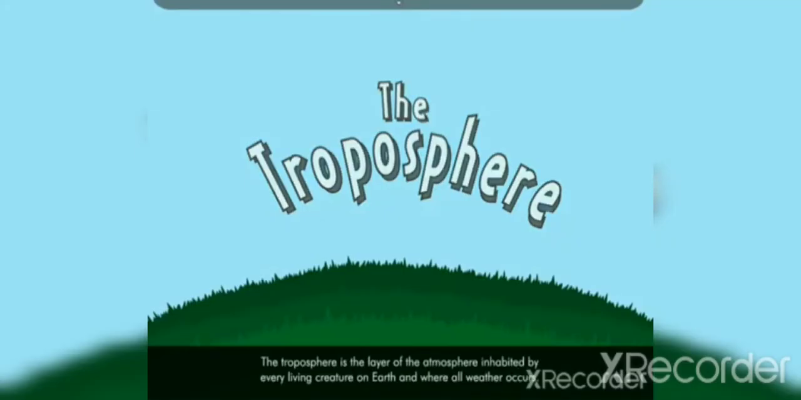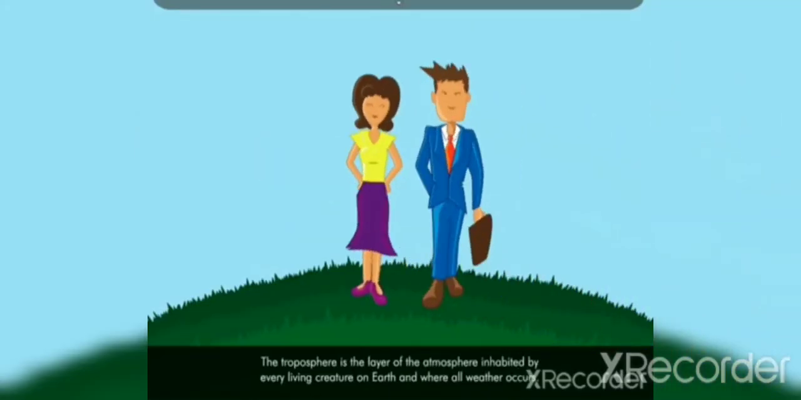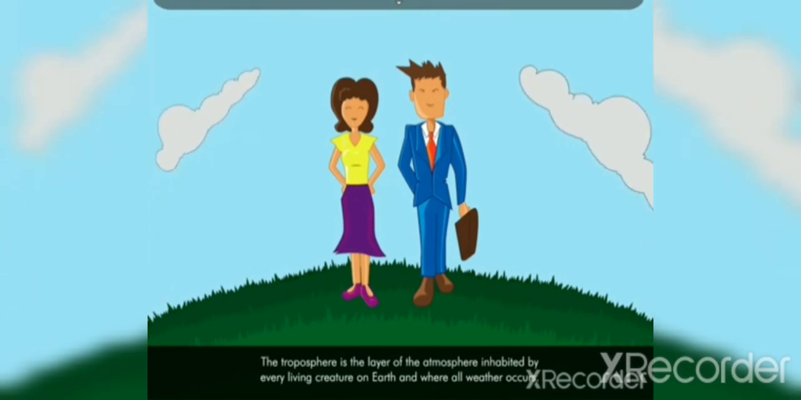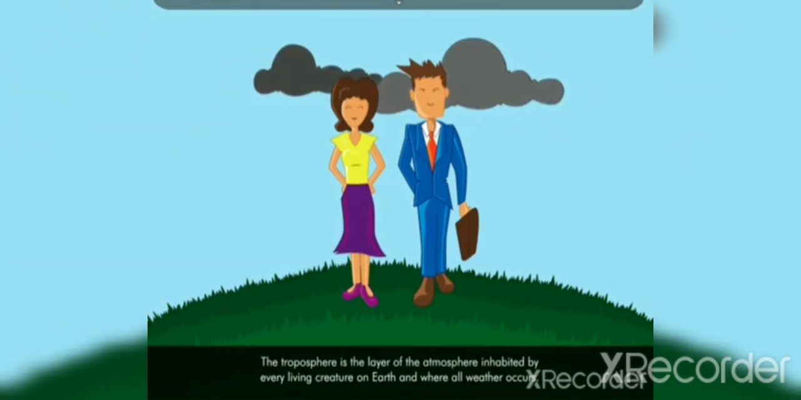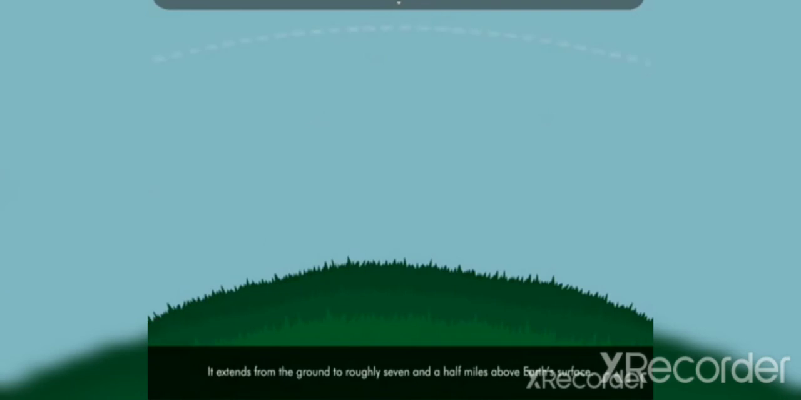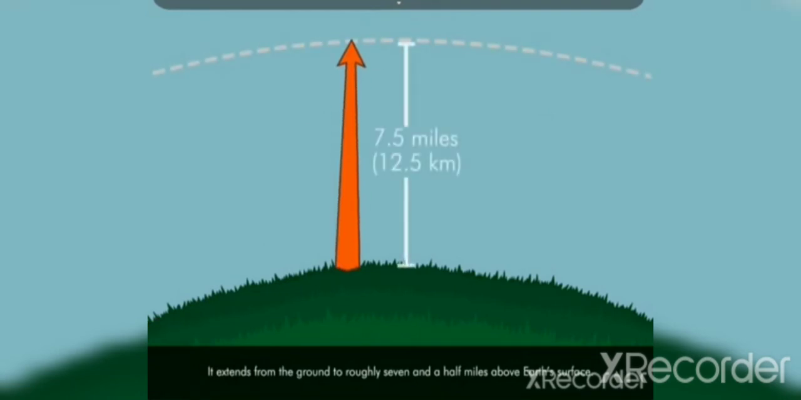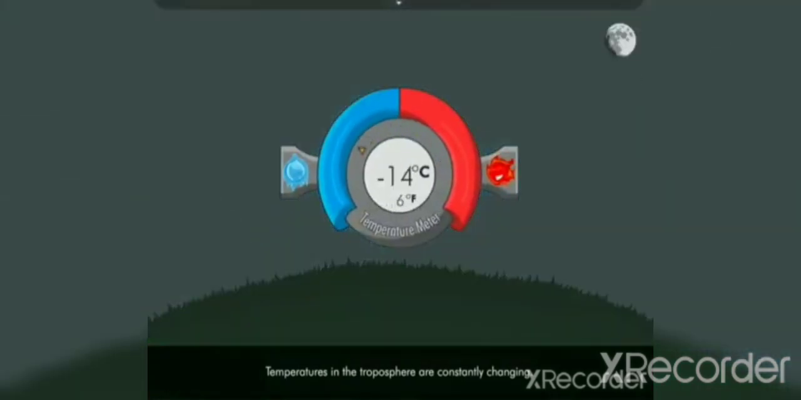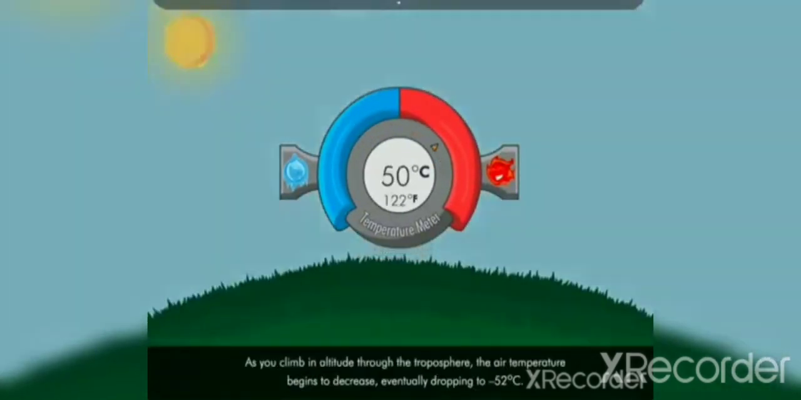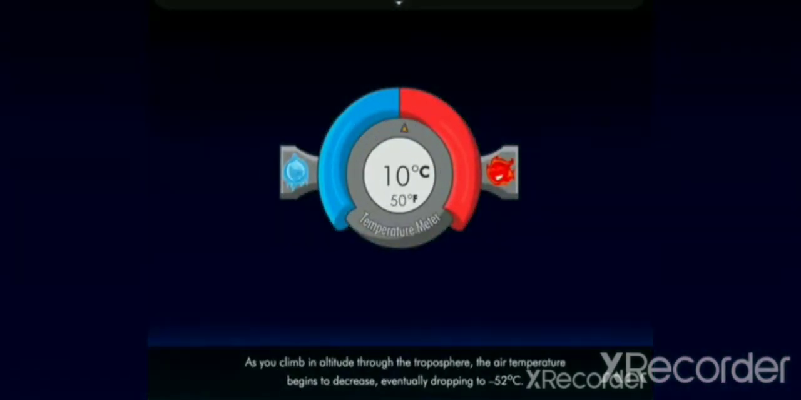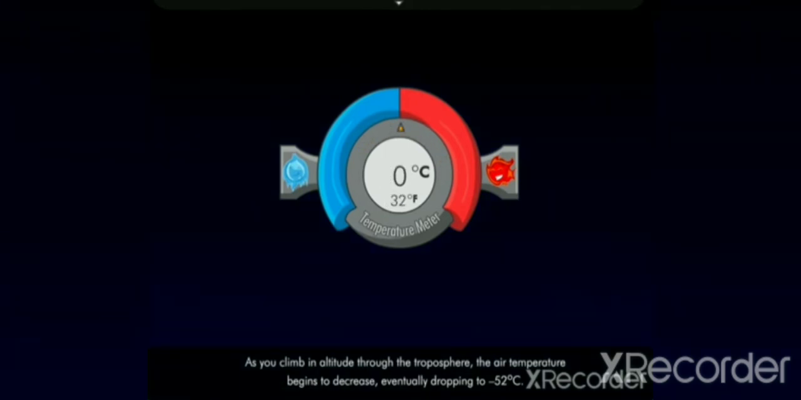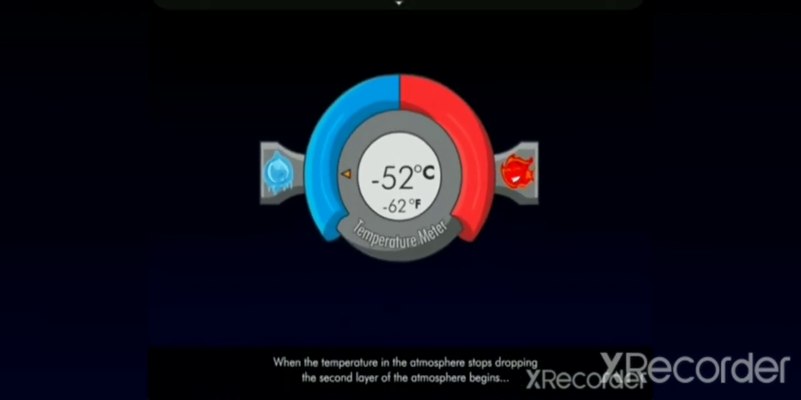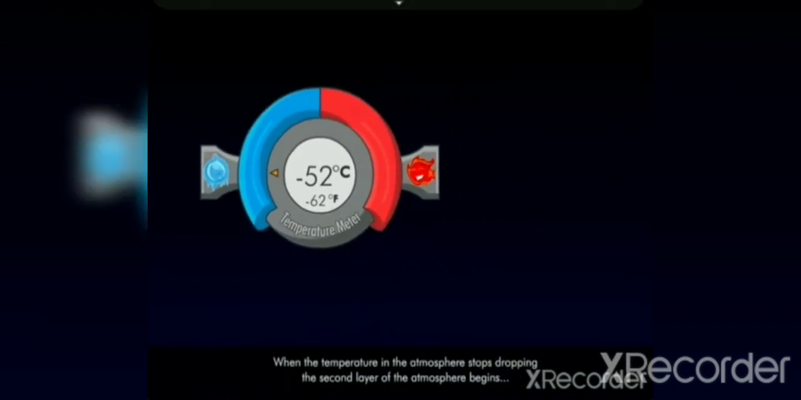The troposphere is the layer of the atmosphere inhabited by every living creature on Earth and where all weather occurs. It extends from the ground to roughly 7.5 miles above Earth's surface. Temperatures in the troposphere are constantly changing. As you climb in altitude through the troposphere, the air temperature begins to decrease, eventually dropping to 52 degrees below zero. Where the temperature in the atmosphere stops dropping, the second layer of the atmosphere begins.